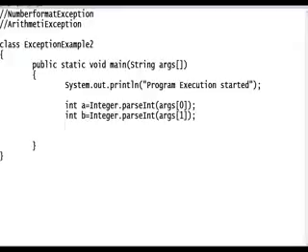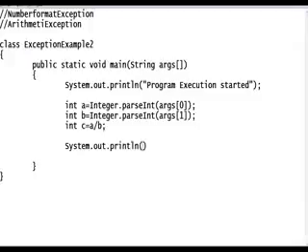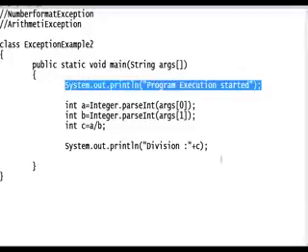And also I want to find out division. c equals a by b. Print the value. I want to print the c value also. How to print c? Nothing but that is division. I am not printing a and b values. Division is how to print division. I want to print c. Now also for confirmation, I want to give a message as "program execution completed." This is normal, we write.